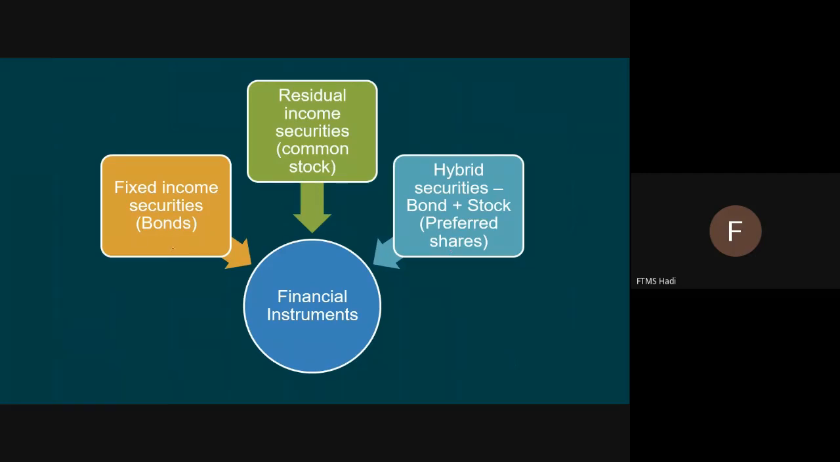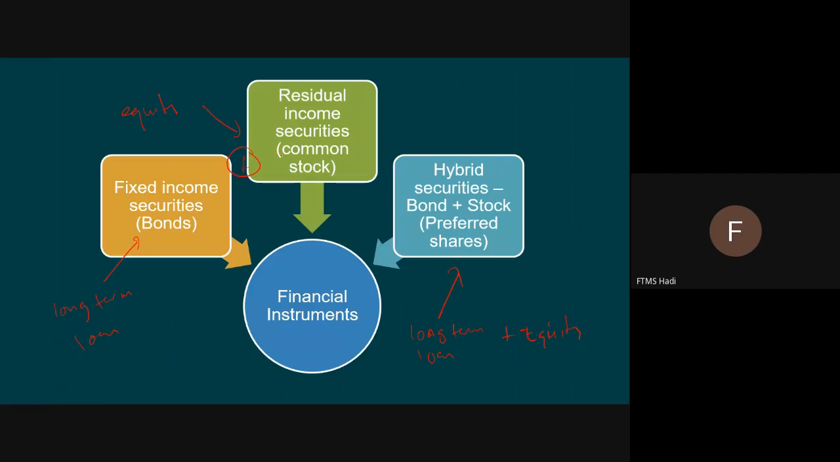There are three types of financial instruments. Bonds, which are long-term loans. Common stock, which is more on equity. And hybrid securities, which are more on the combination of long-term loan plus equity. It's a hybrid, a joint between those two products.